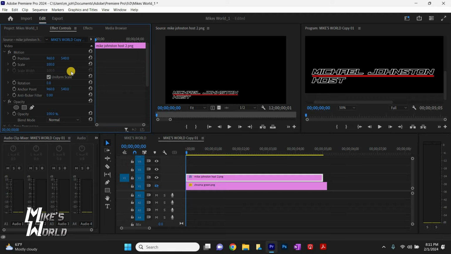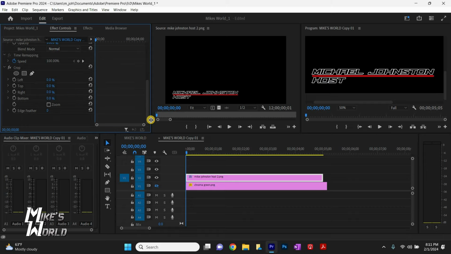And we will go down, and we are going to start by cropping everything till you don't see anything. So we need to crop the top, pull it all the way down until Michael Johnson is gone. You don't want to crop the red. We'll do the same thing from the bottom. Just got to be very precise with it.